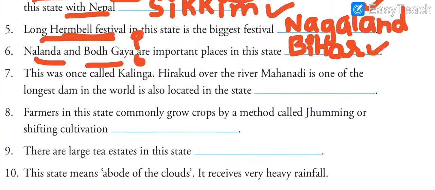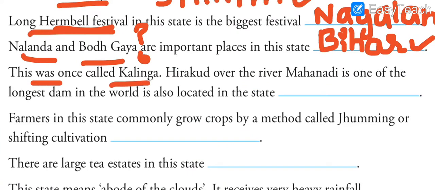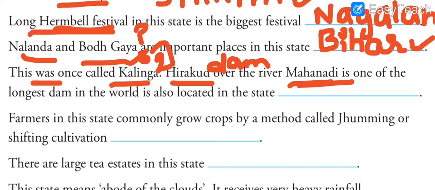Okay, moving ahead, this state was once called Kalinga. Hirakud Dam over the river Mahanadi. See, here the first thing is that this state was earlier known as Kalinga. Second hint, Hirakud Dam. Third hint is Mahanadi River.